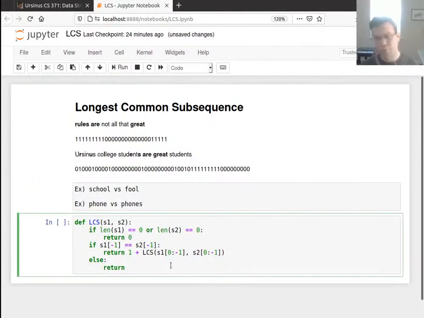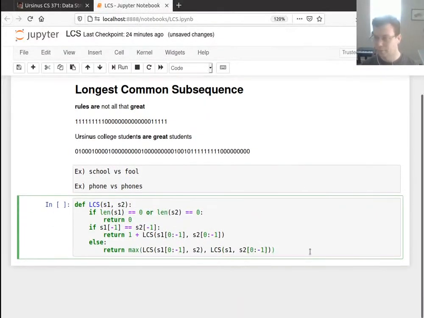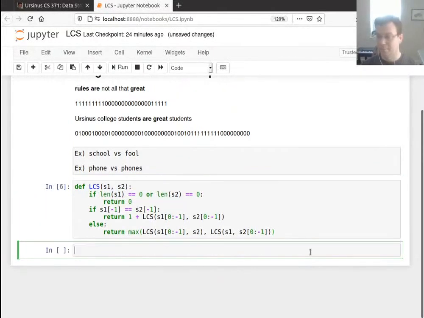What I should do is just cut off one of the characters and then recursively match. But I'm not sure which one to cut off, so I'm going to take the maximum between the longest common subsequence if I chop off the last one of the first string but match the entire second string, or I match the entire first string but chop one off of the second string. Okay, so that's it.